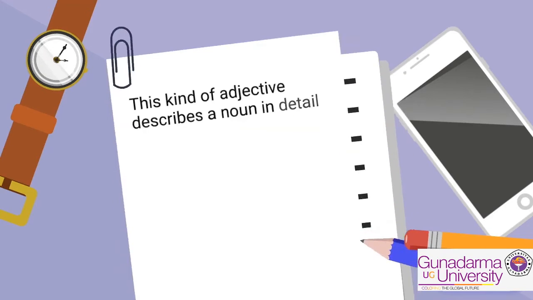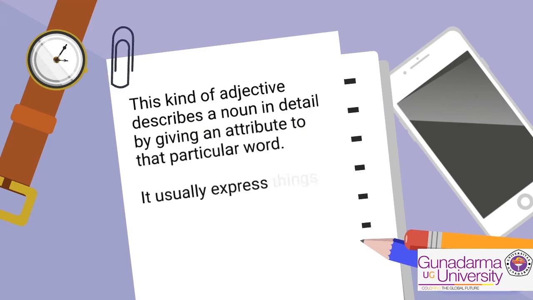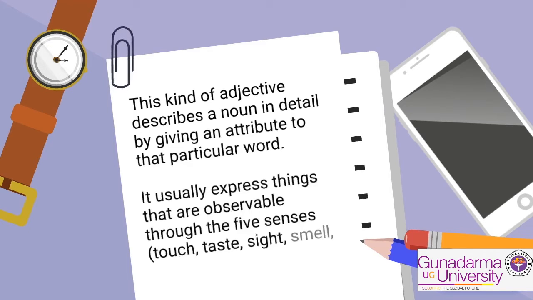This kind of adjective describes a noun in detail by giving an attribute to that word. It usually expresses things that are observable through the five senses.